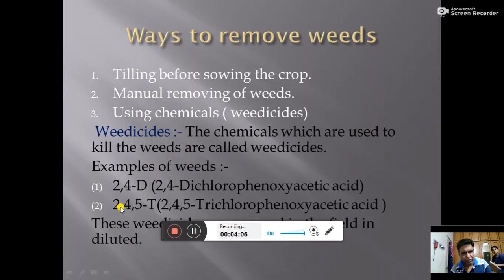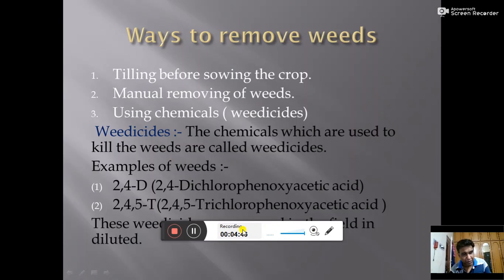Another chemical which is used to kill the weeds is 2,4,5-T. It is also known as 2,4,5-trichlorophenoxyacetic acid. So these weedicides are poured in the field, and these chemicals kill the undesirable plants only. And one thing should be kept in our mind: these chemicals are poured in the field in very diluted form.